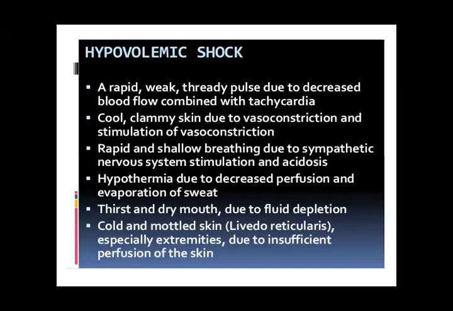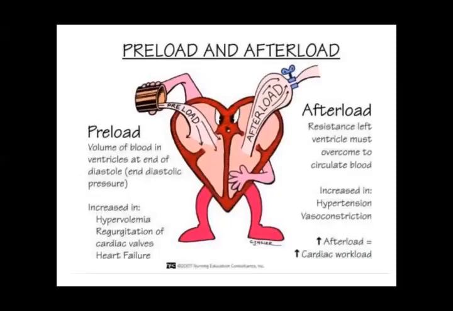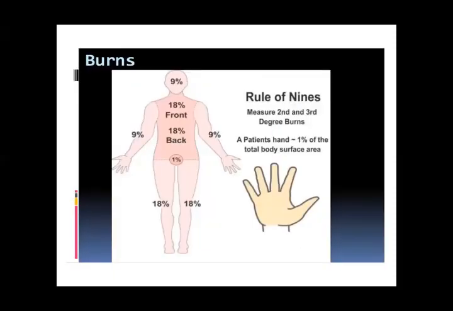Hypovolemic shock. This is what happens in hypovolemia. Preload and afterload. You should know what is preload, what is afterload. What is the total percentage of fluid? How do you calculate the percentage of burn?